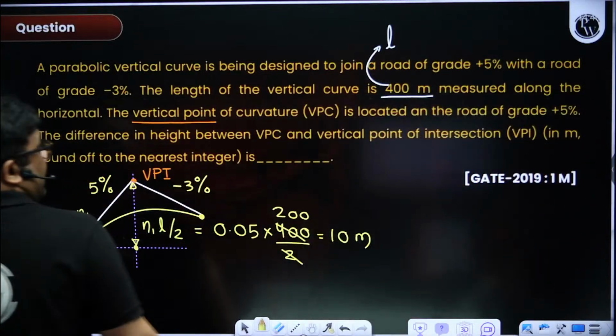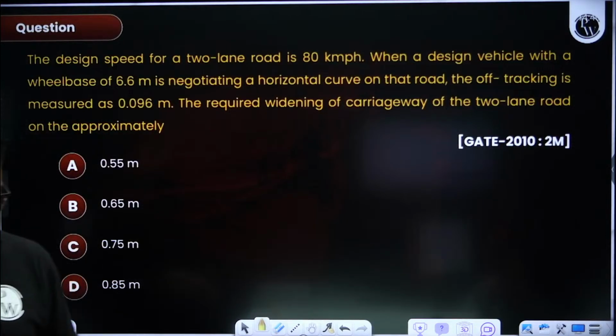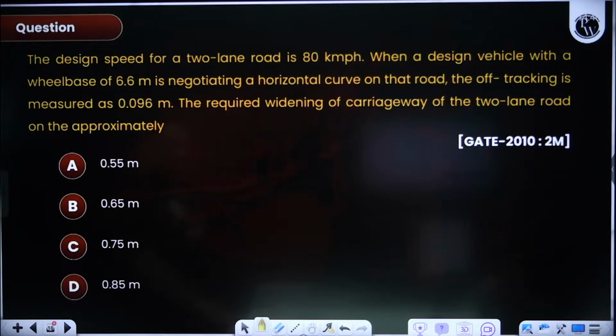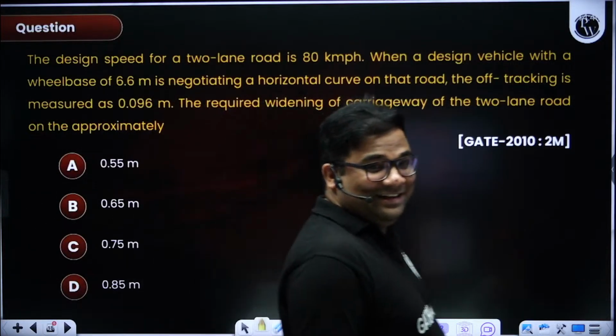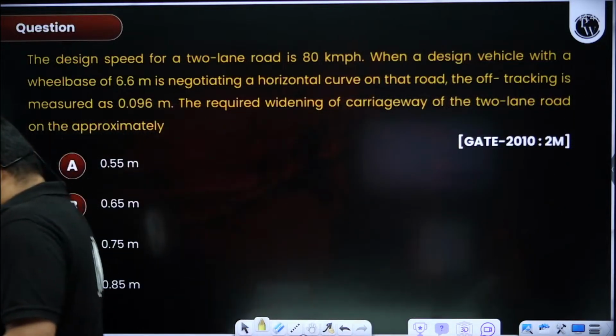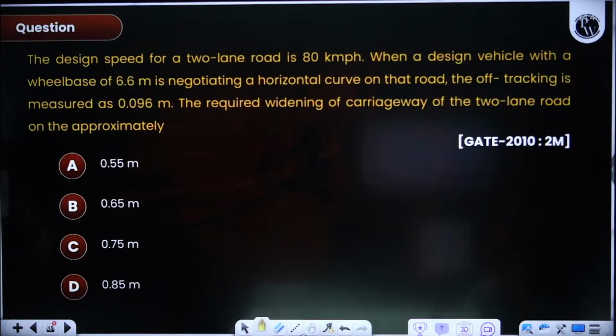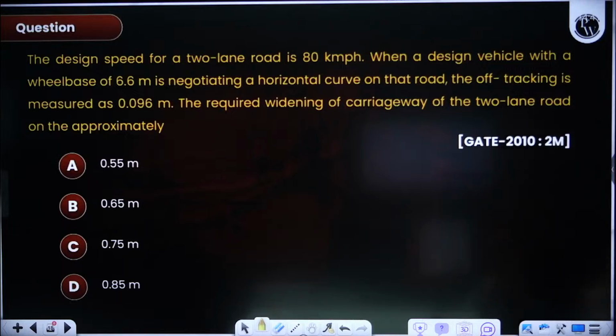Okay. Next question. This is from extra widening. 2010. Please solve.